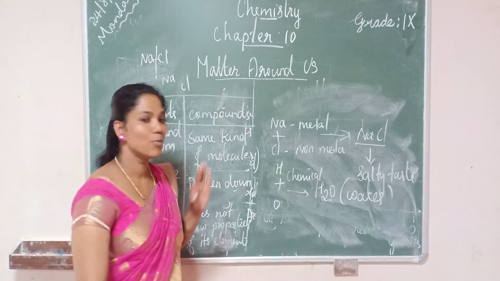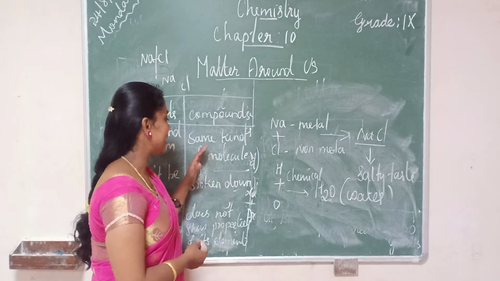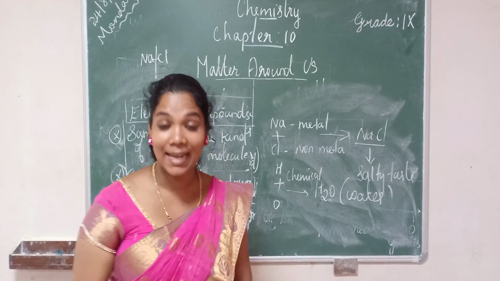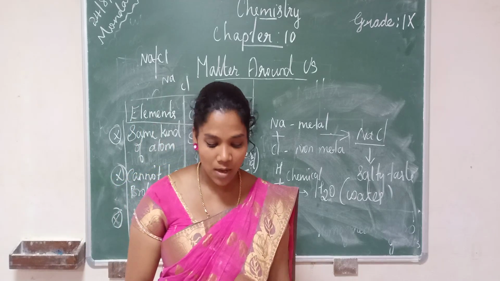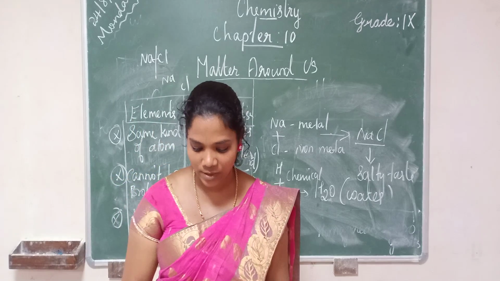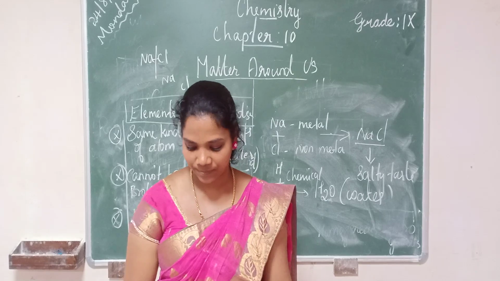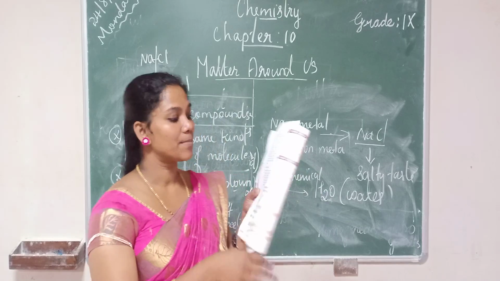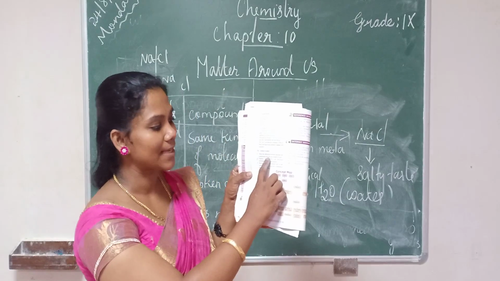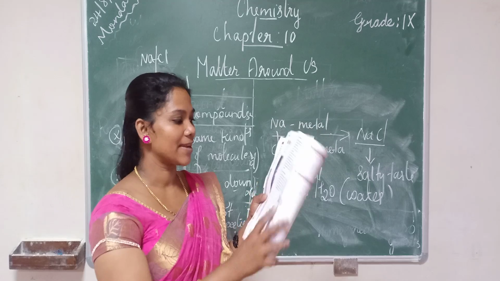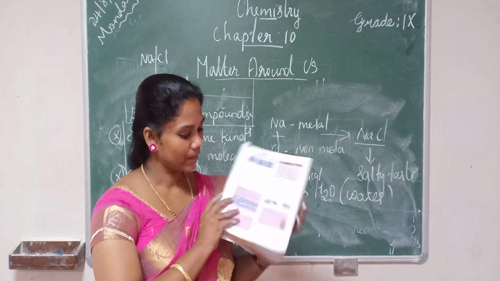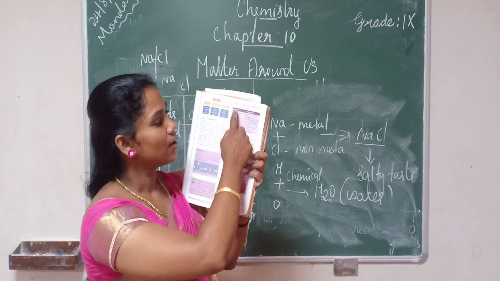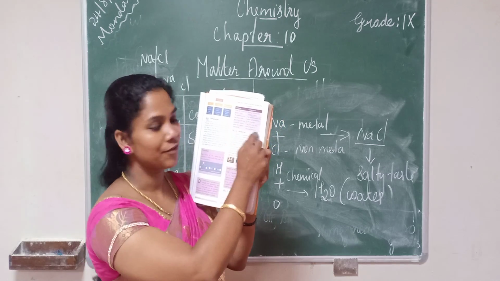So in the book back you have a detailed part. That is Roman number 7. The first question is the difference between elements and compounds. Take your book and mark this question. It's a very important question. See Roman number 6: write the difference between elements and compounds and give an example for each. It is on page number 115 at the top. Did you see here? You mark this, Roman number 7, first question.